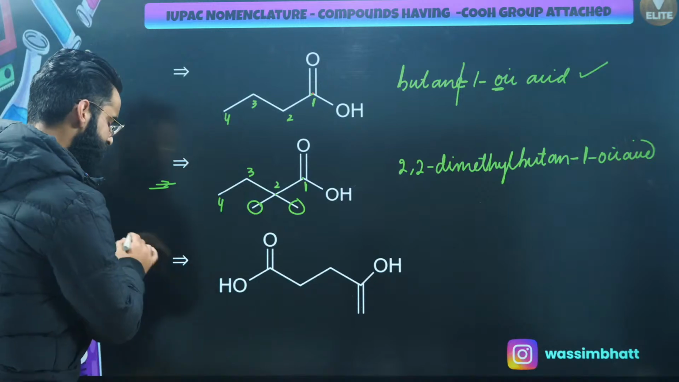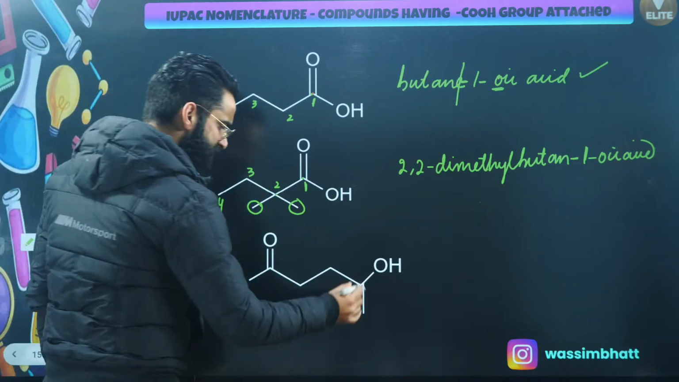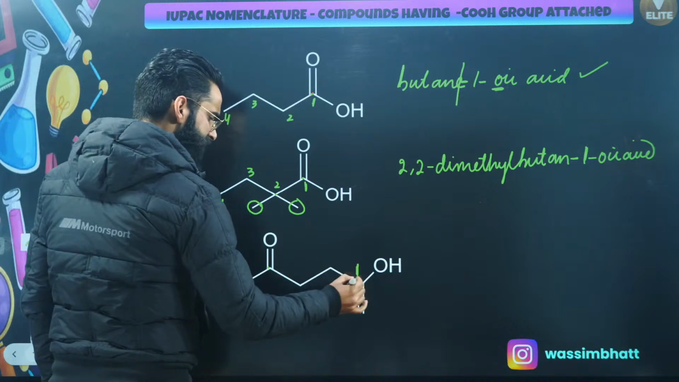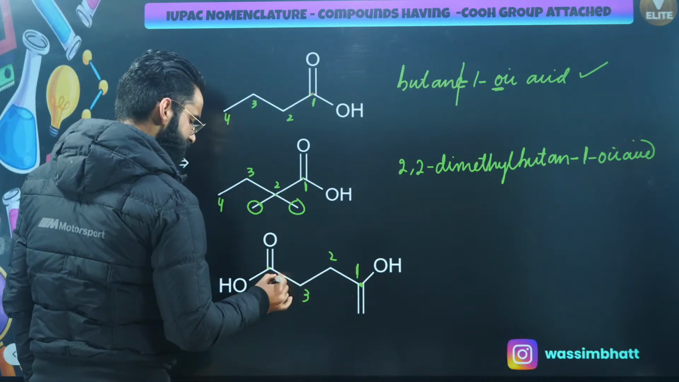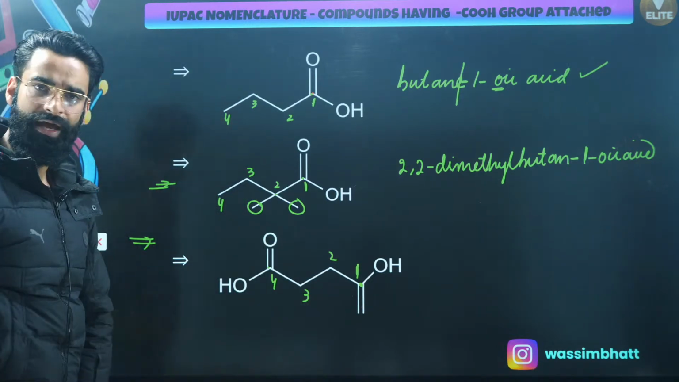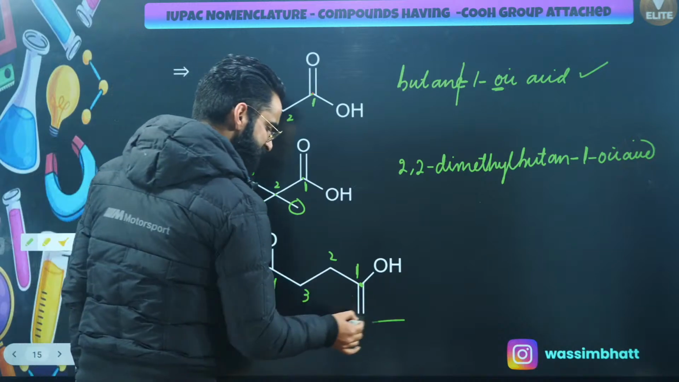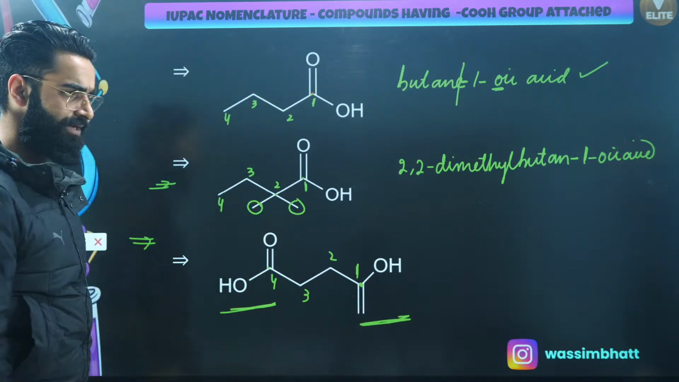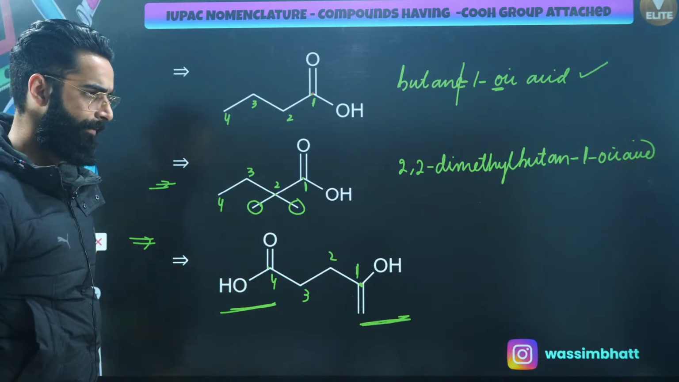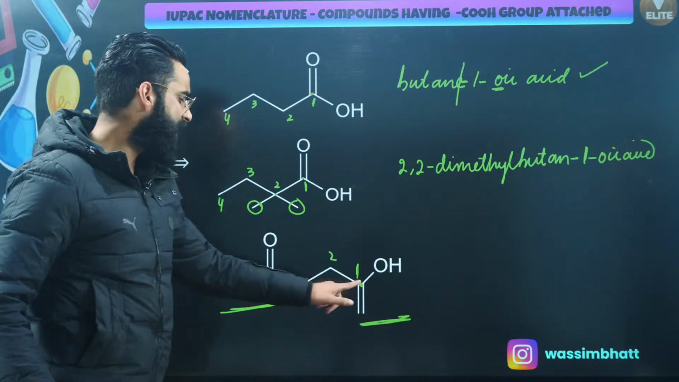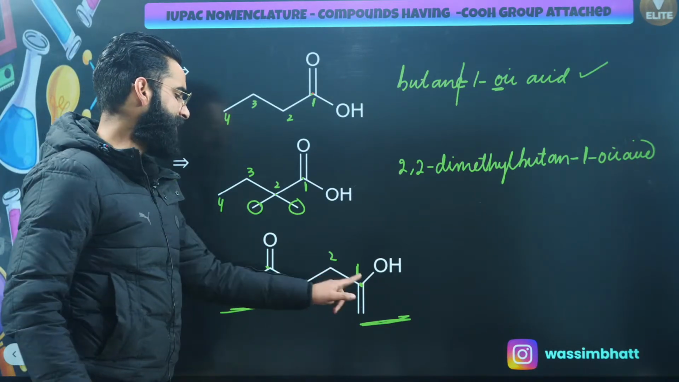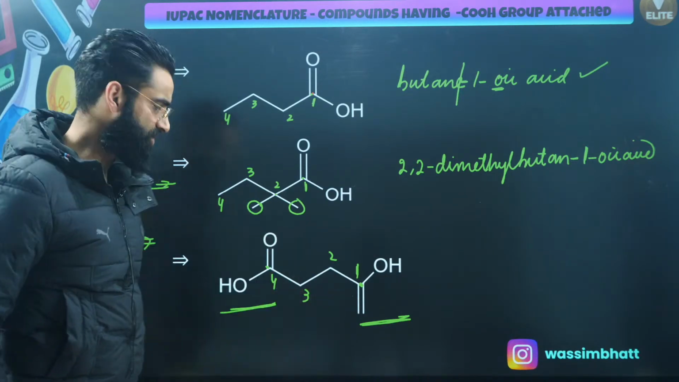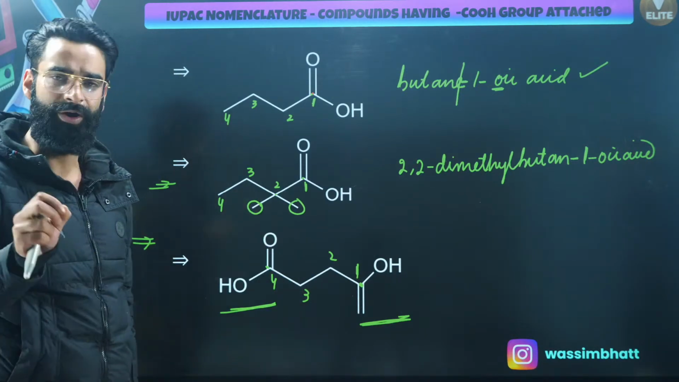Perfect. If you look at this particular compound, guys, have a look. Let me start the numbering from here or from here. The choice is all yours, right? Let me call this 1, this is 2, this is 3, and this is 4. Now there are 2 carboxylic acids basically. This is 1 carboxylic acid, this is 1 more carboxylic acid, right? Both the carbons of the carboxylic acids are part of the parent chain. So the suffix used is going to be oic acid, right?